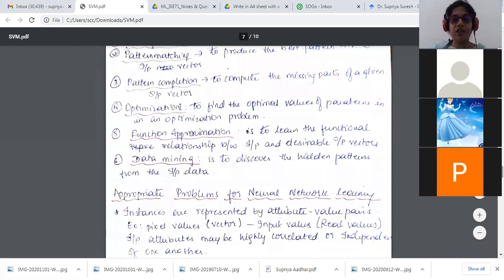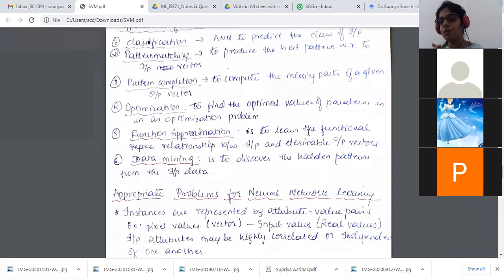And function approximation is to learn the functional relationship between the input and the desirable outputs. Yes, I'm trying to find out an input. This is what I'm going to give. I give a new test instance and see what exactly I'll get as an output. That is function approximation. We've already read about all of these things in our introduction to machine learning as well.